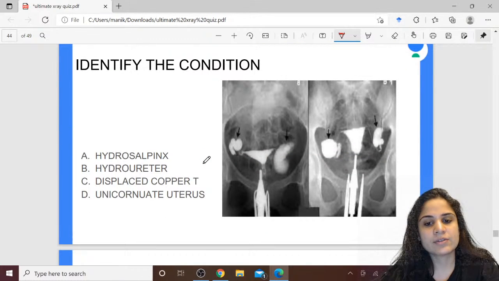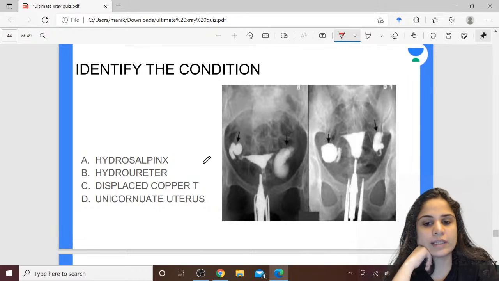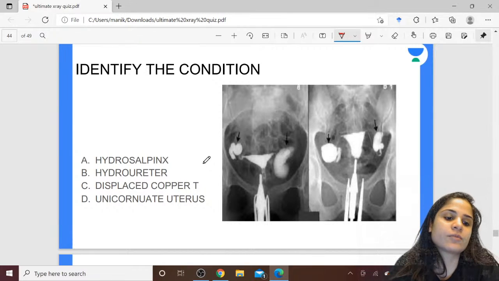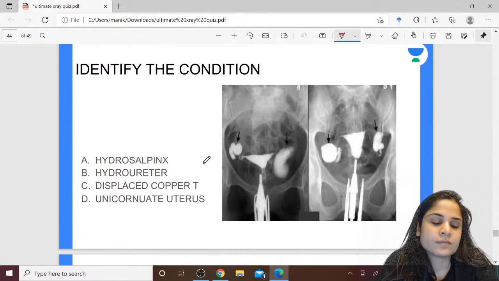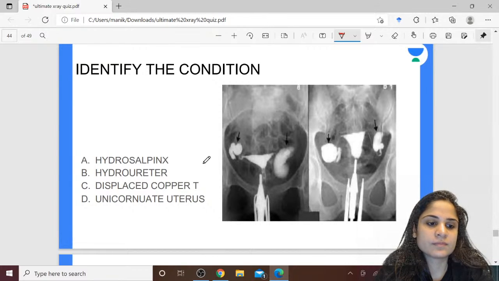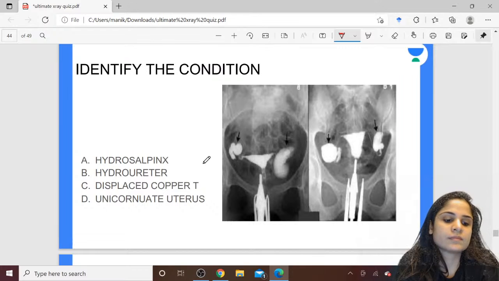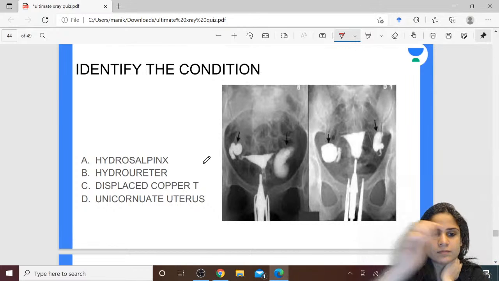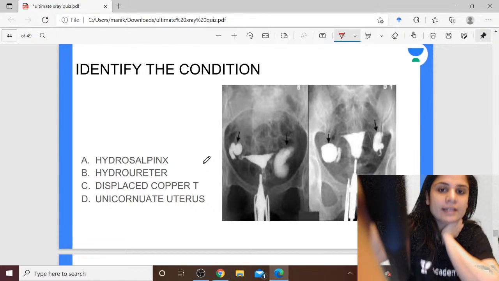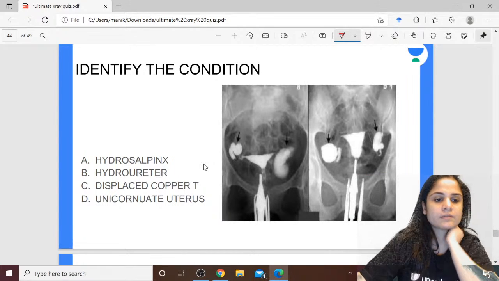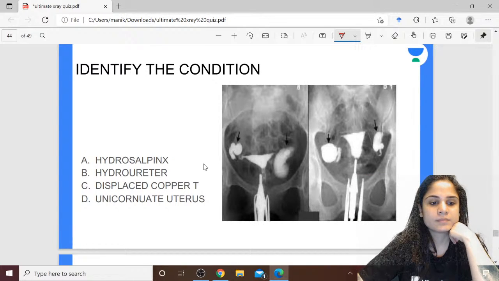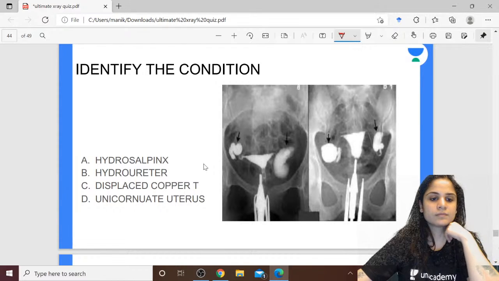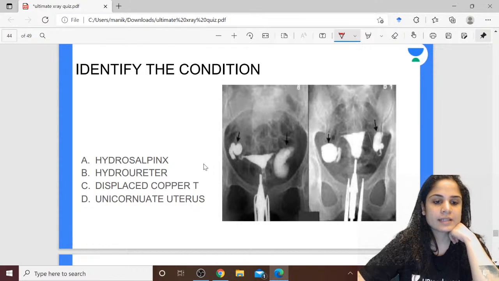Identify the condition: hydrosalpinx, hydroureter, displaced copper-T or unicornuate uterus. Can anyone identify what is the diagnosis over here? What is the radiological investigation?